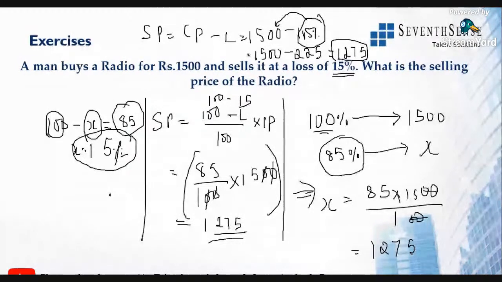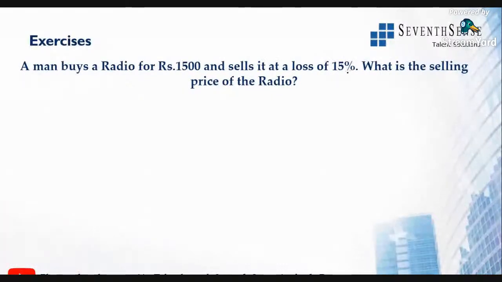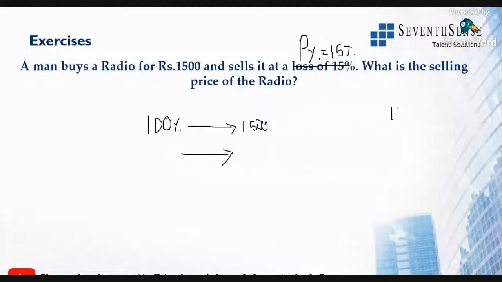See, this is about loss. All right. Now, what if they give you profit? What if they gave you profit? So, instead of a loss of 15%, the profit percentage is 15%. I'll explain the same thing in the shortcut trick. We know 100% is the cost price, which is 1500. So, 15% profit. That is, for 100 rupees, if I sell it for 115, what is the profit? Selling price is 100 plus profit.